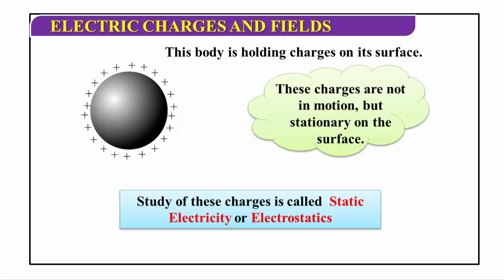The study of these charges is called static electricity, also called electrostatics. Electrostatics is the branch of physics which deals with the study of forces, fields, and potentials arising due to electric charges at rest.